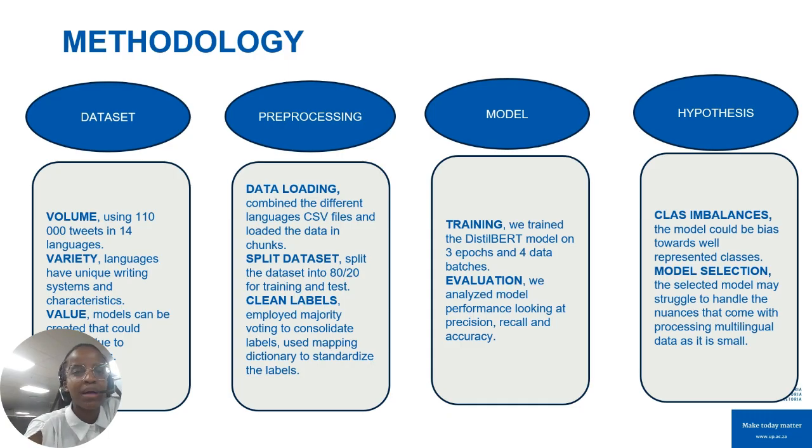To pre-process my data, I had to basically combine the different CSV files because it had different CSV files for different languages. I had to combine those files into one data set, and then I loaded the data into chunks also due to resource constraints. And then I split my data set into 80-20. Sorry, 80% of the data set I used to train the model, and then 20% of the data set I used to test the model. I had to clean up my labels to remove basically missing values and standardize the labels.